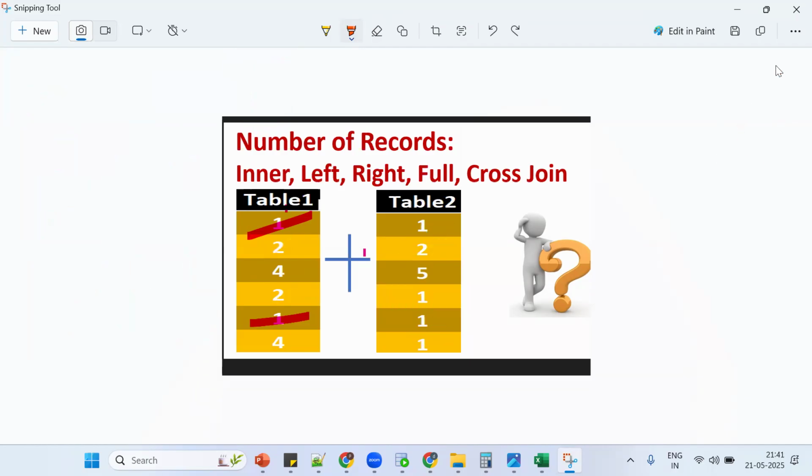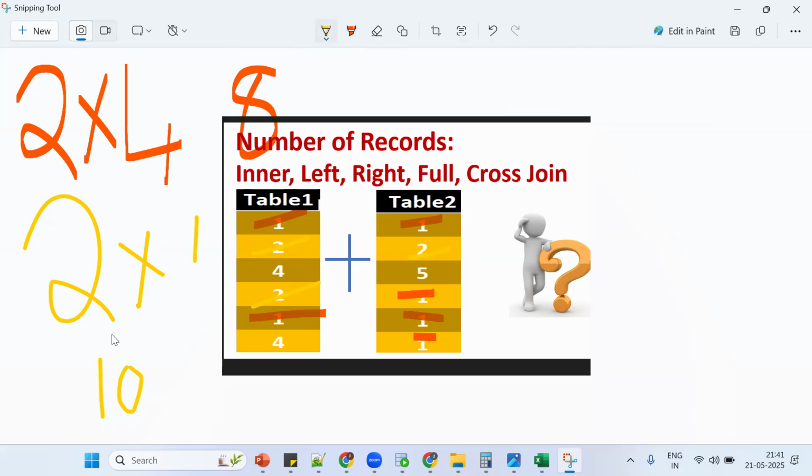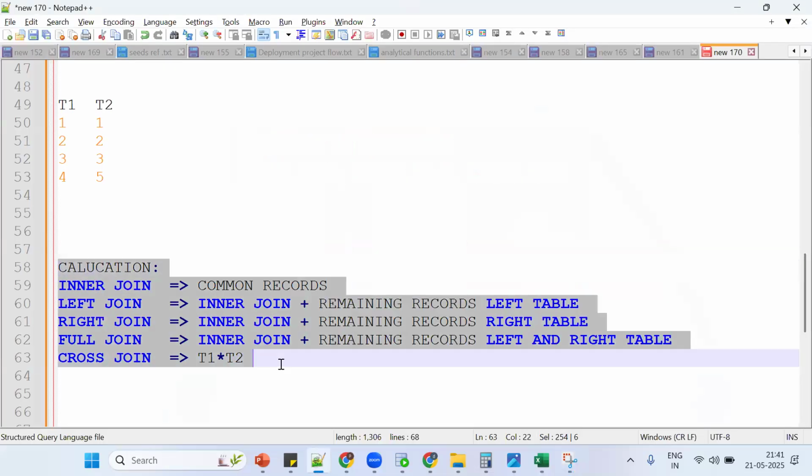One more time. See, this is a simple thing. Take any side table, left side table or right side table. How many ones are there? 2 ones are there. How many ones are there here? 1, 2, 3, 4. So listen carefully, you will compulsorily face this in the L1, L2 or any manager round. So 2 fours are 8 records. What about the twos? 1, 2. How many twos are there here? Simply 2 ones are 2. Totally 8 plus 2, 10 records for inner join. See the logic, the calculation part.